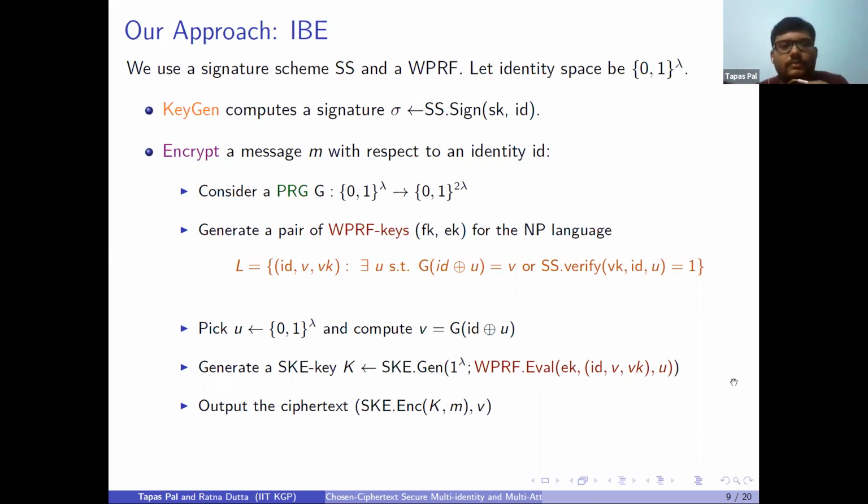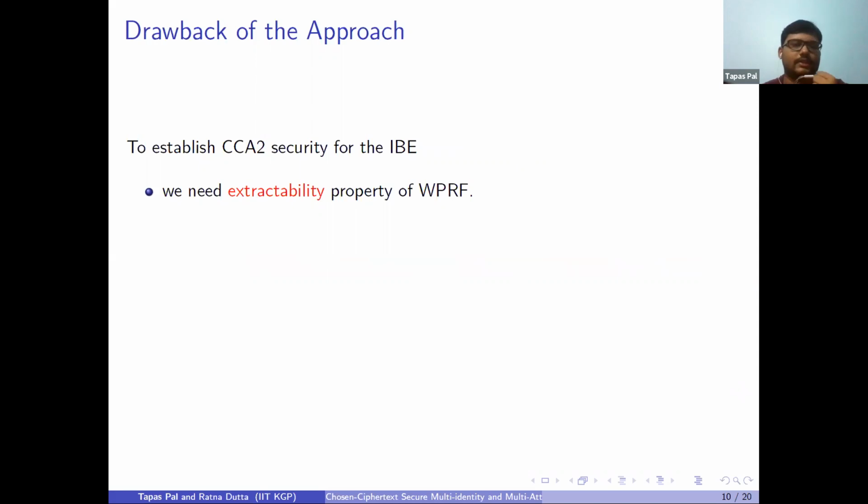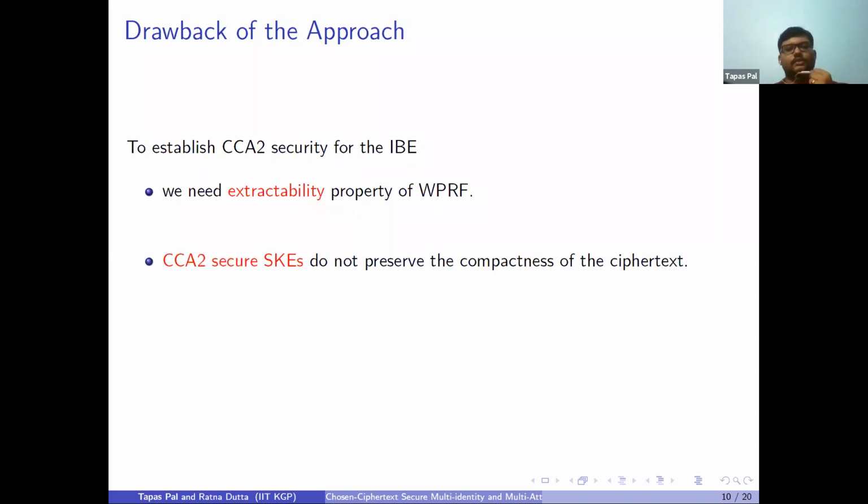Okay, since I have promised that this IBE should be CCA2 secure, for that we need to have this. There are some drawbacks of this approach. To establish CCA2 security, we need to rely on the extractability property of witness PRF. But this is a strong property, and to achieve extractability is not an easy task. And another problem is that we need a CCA2 secure symmetric key encryption, but that does not preserve the compactness that I told you the ciphertext size of the IBE should have. But there are solutions.